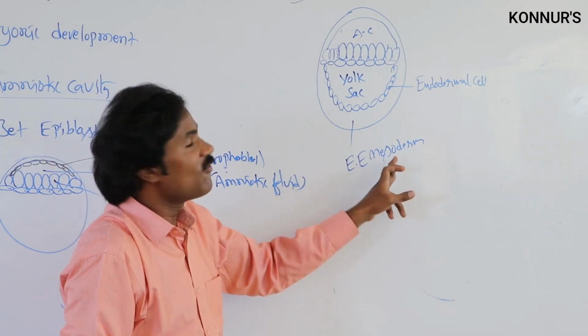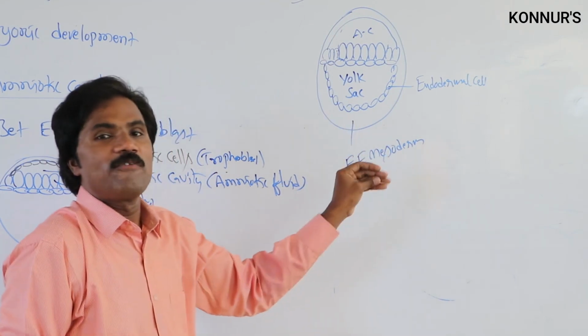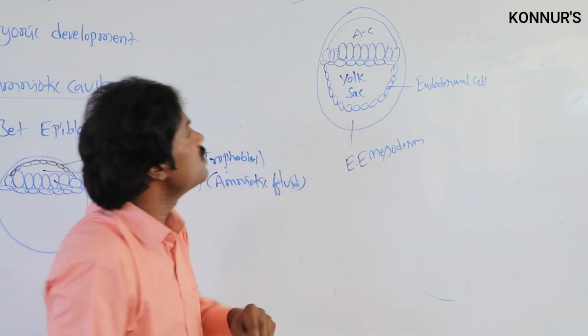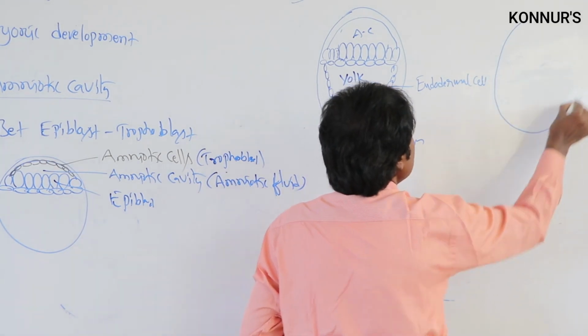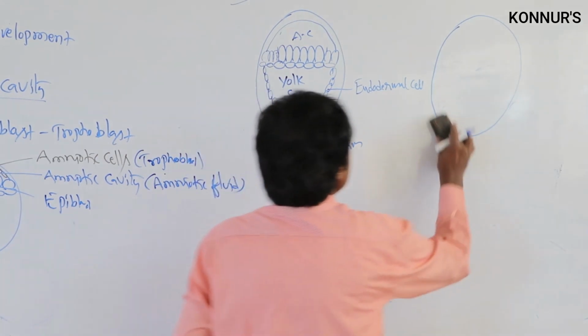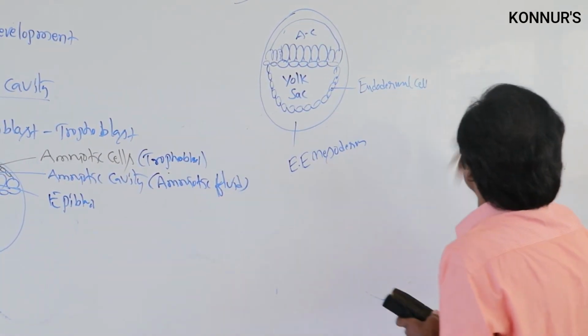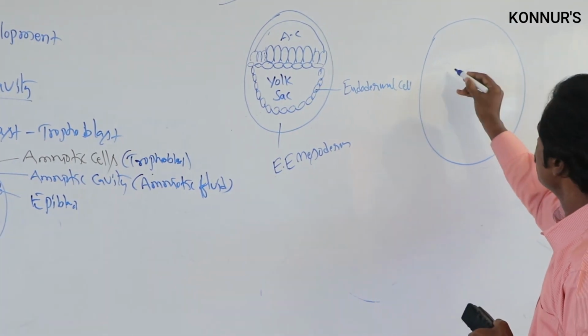Then, while mesoderm is forming, the extra embryonic coelom will be formed. After this formation, the coelom will be developed. In that coelom,